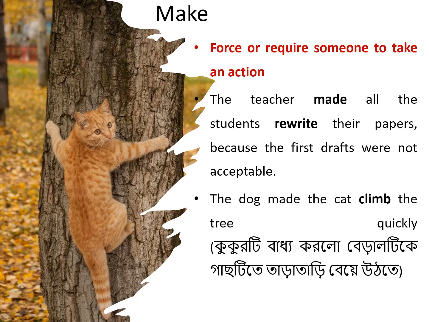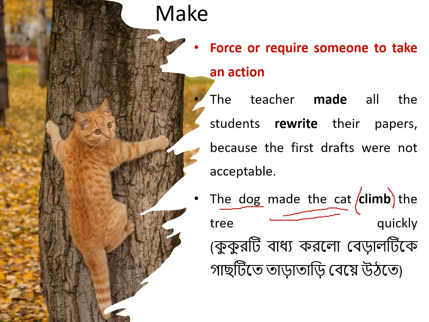We know that cats are always afraid of dogs. So maybe here, look at the second sentence. The dog made the cat climb the tree. So again I am telling you that this is the correct form, climb the tree. In your exam you may face the sentence where climb will be written within a bracket. Okay, so the dog made the cat climb the tree quickly. The dog made the cat climb the tree quickly.